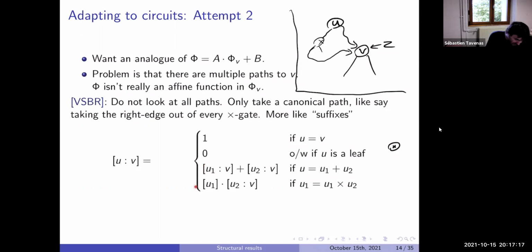And now, what is more important, what is the trick in all this, is how we define U of V when U is a product gate. It is the product U1 times U2. We just want to do U1 times the way to go from U2 to V. Here we see it's not symmetric anymore in this part.